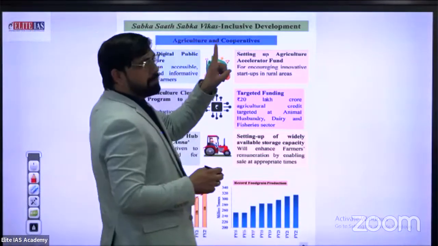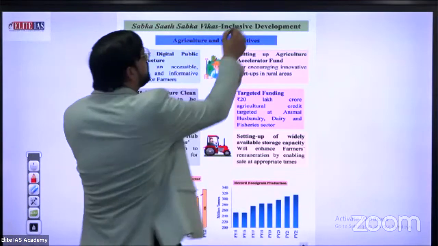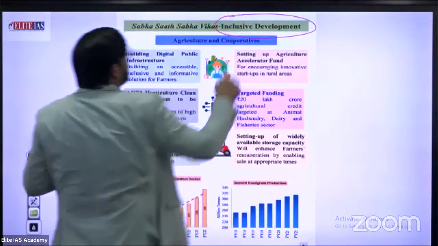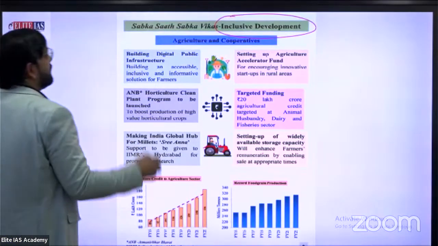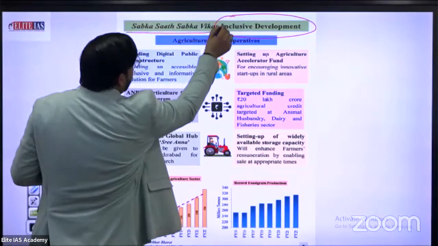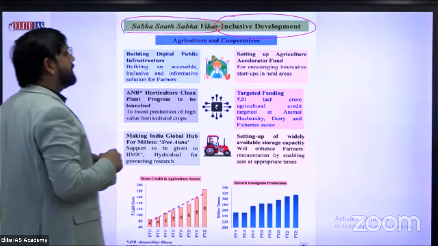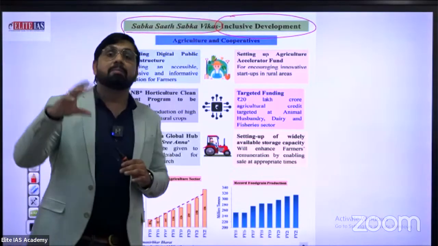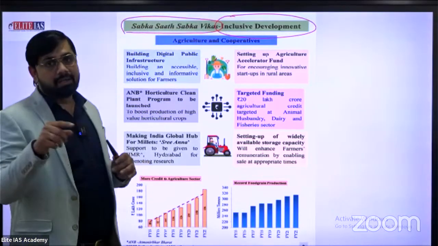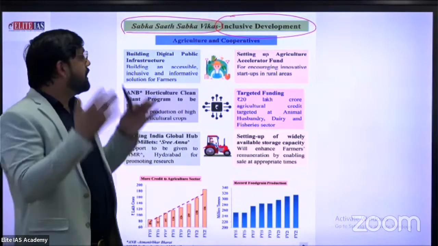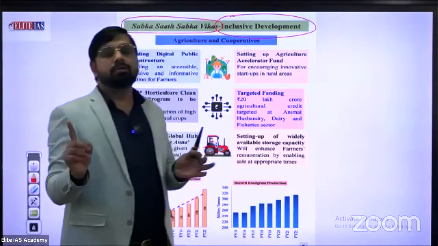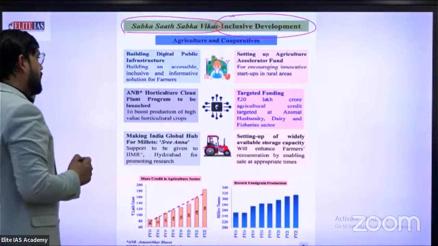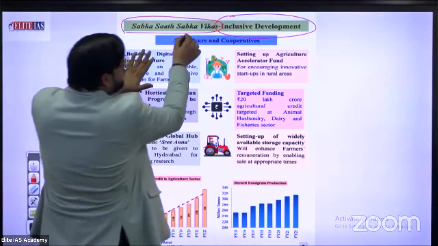The first priority sector is inclusive development, which we discussed earlier as number 7. There is a slogan, Sabka Saath, Sabka Vikas. In English, Sabka means all. That's why I've already told you that inclusive development means development of all sectors. Just in agriculture and the agriculture and cooperative sector.